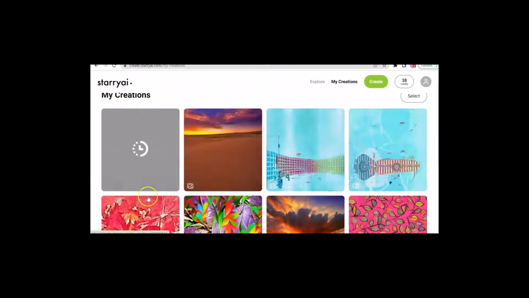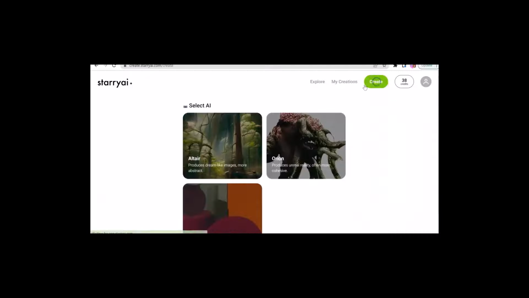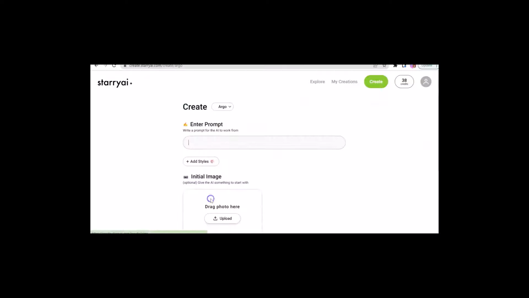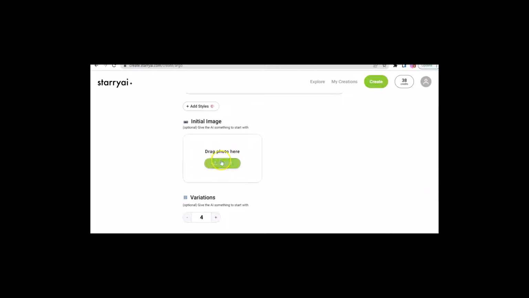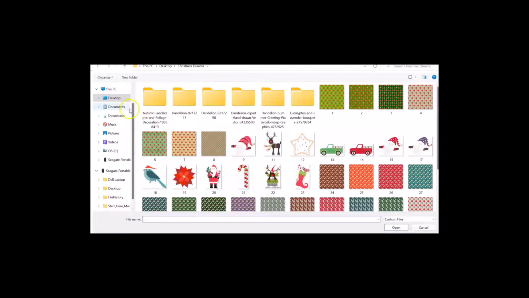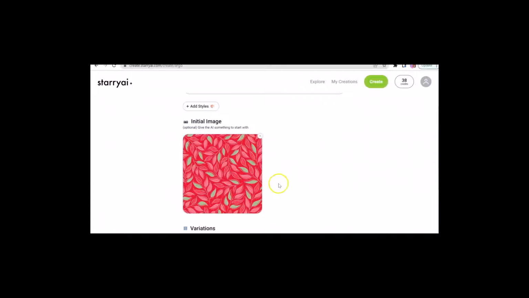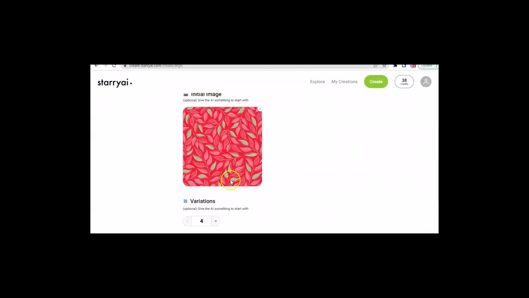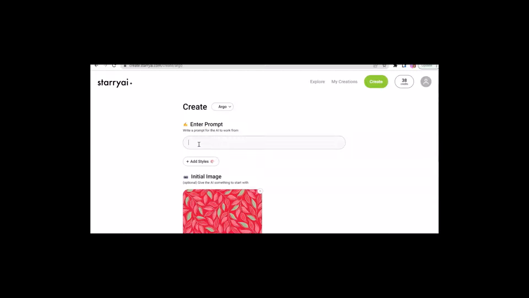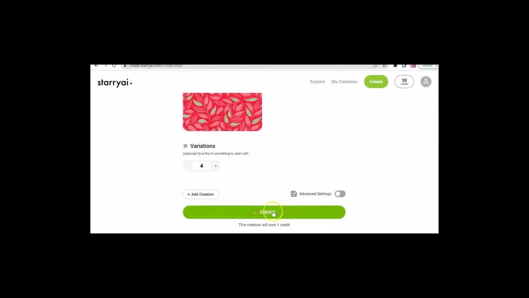And so we're going to go ahead and create something else, and then we're going to come back and look at this. So the other thing I wanted to show you is, I'm going to upload an image. Now, even though you're uploading an image, and I'm going to use one of my digital papers, is it that one? That one? I'm going to use one of my digital papers, and I'm going to enter a prompt, bright, fun leaves. And I'm not going to enter a style for that.